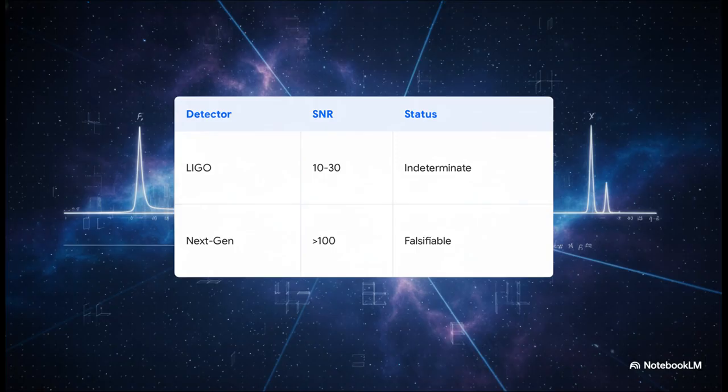Well, current detectors like LIGO and Virgo operate with a signal-to-noise ratio somewhere between 10 and 30. At that resolution, trying to pull an exact 1.8% deviation out of the instrumental background noise is statistically indeterminate. The theory is currently insulated by the limits of our own technology. To prove this, we need next-generation, third-generation interferometers, like the proposed Einstein Telescope or Cosmic Explorer, which will operate at a signal-to-noise ratio greater than 100. That right there is the threshold where this theory can be robustly tested and potentially completely falsified.